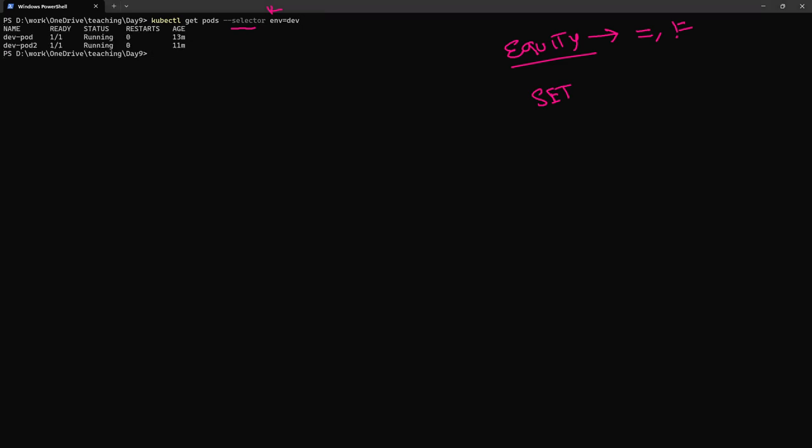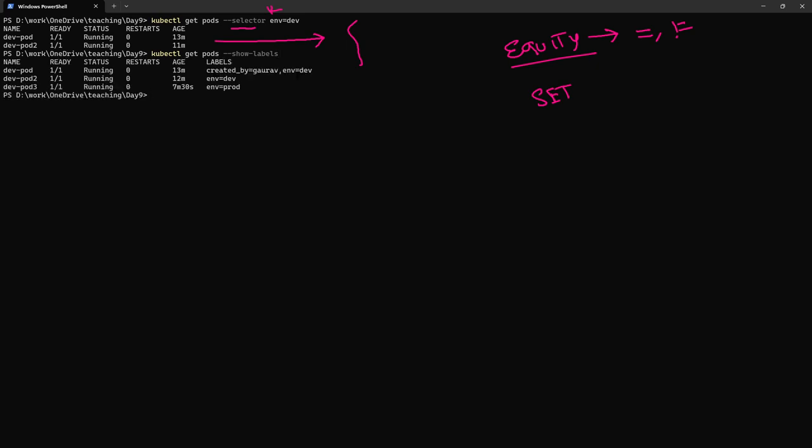See, we have two pods which have the same key and value. We'll run a command called kubectl get pod --show-labels. See, we have three pods in which dev-pod and dev-pod-2 have the key environment and value dev. That's why both are coming, and dev-pod-3 does not have the environment of dev. That's why it is not coming.